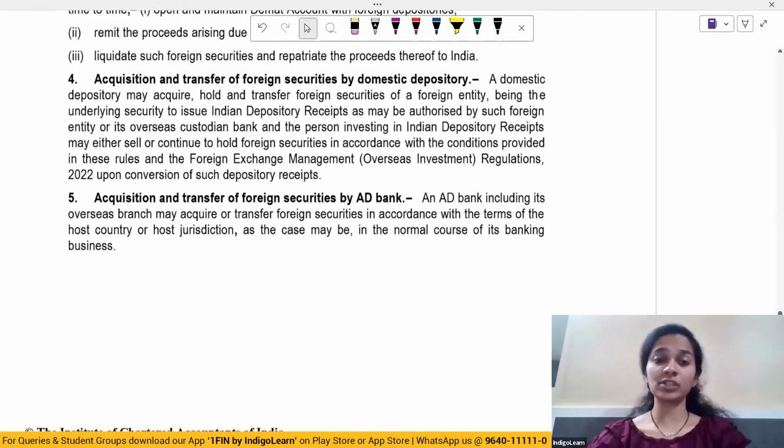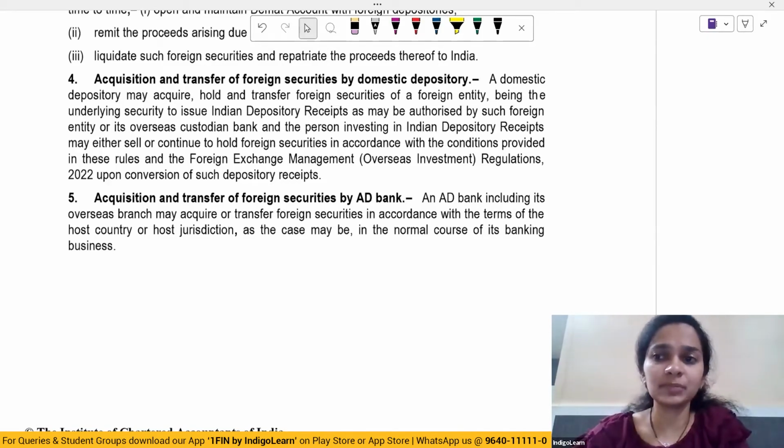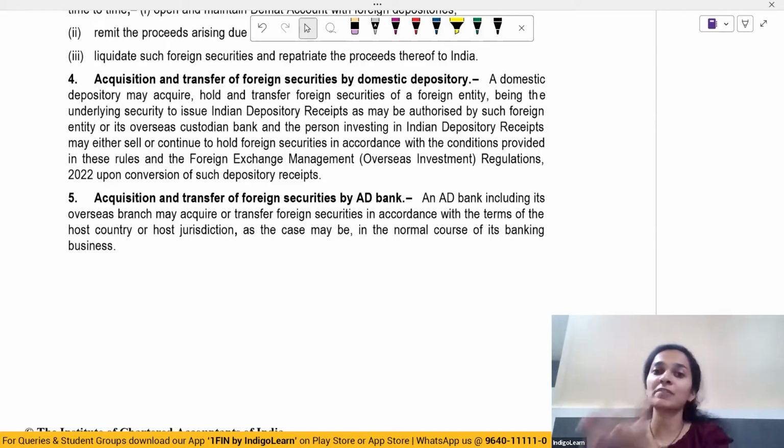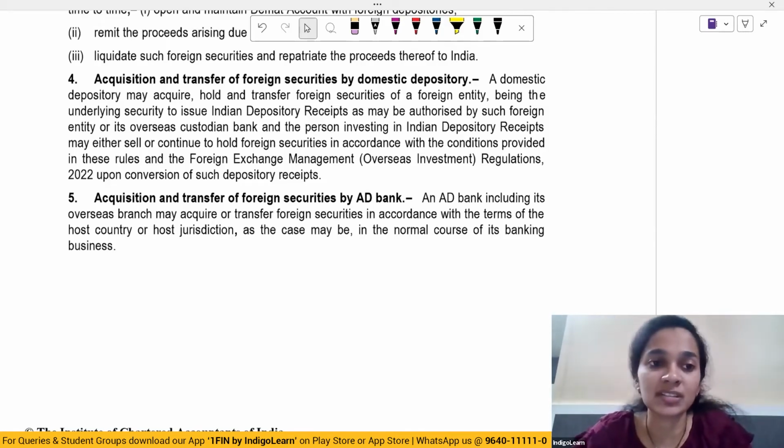A domestic depository may also acquire foreign securities, however it has to be in accordance with the regulations. And if you remember, this can be done as per they issue Indian depository receipts. Just like GDRs and ADRs, we also have IDRs, which are Indian depository receipts.